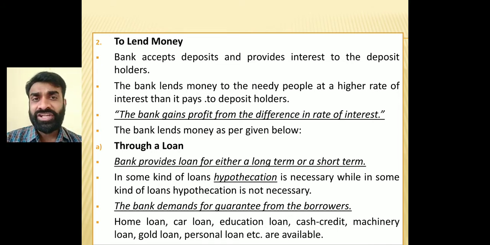Different kinds of loans are given: home loan, car loan, education, cash credit, machinery, gold, personal loan, etc. All these types of loans are available, and as per the need of the customer, they are going to give a loan. The interest rate varies with the type of loan. For home loan, car loan, education loan, there is a different interest rate charged by the bank.